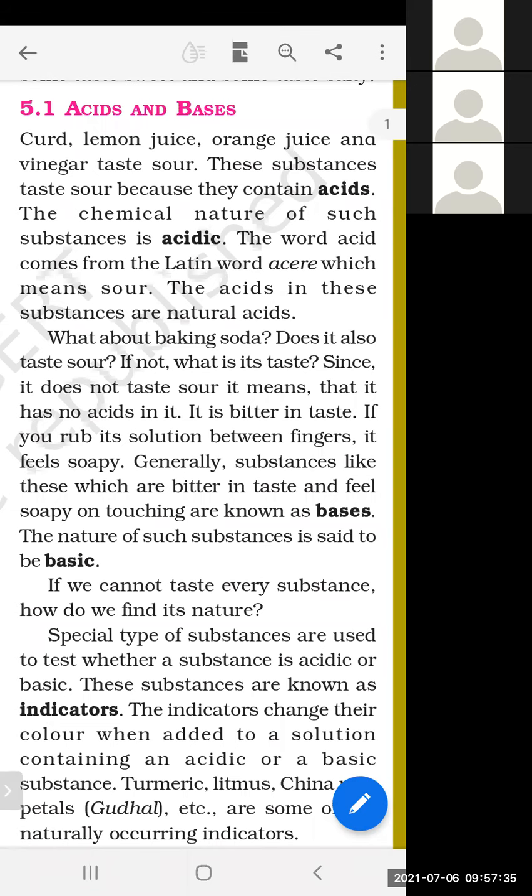So student, till now we have knowledge about two types of substances: acidic substances and basic substances. You can remember in one line, if a substance has a sour taste, it is an acidic substance. If a substance has a bitter taste and a soapy feeling on touch, you get a feeling like you are touching soap.